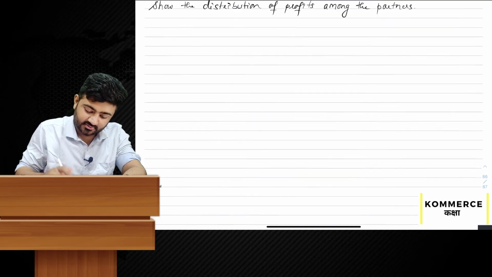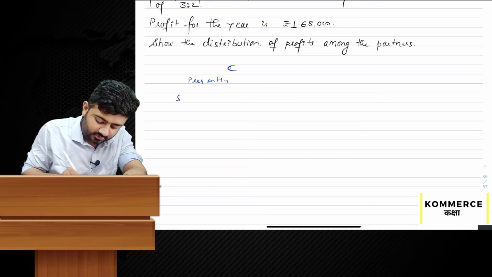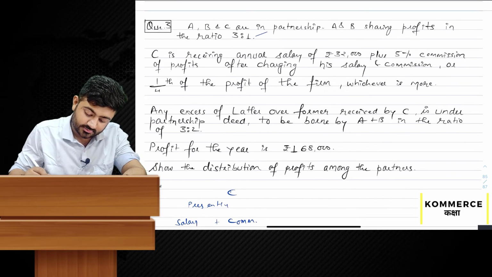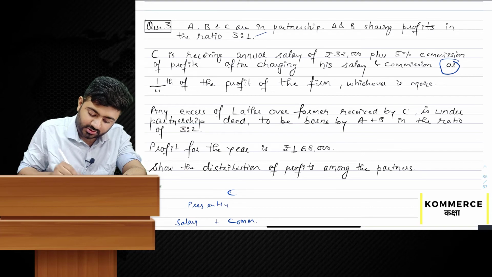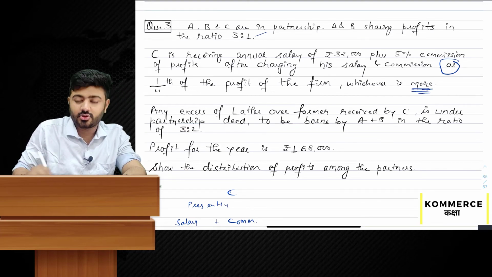He is receiving, let's note down, presently salary plus commission after charging his salary and commission, or 1/4 of the profit of the firm, whichever is more,